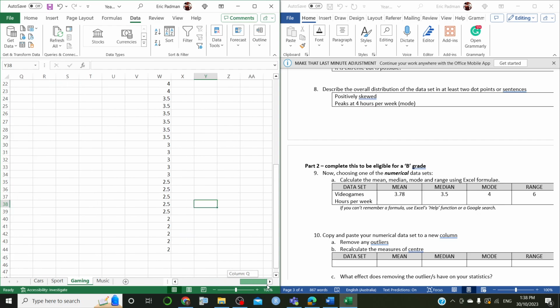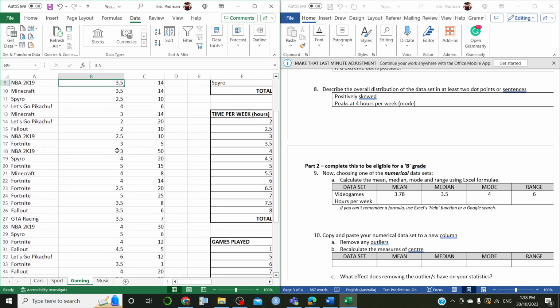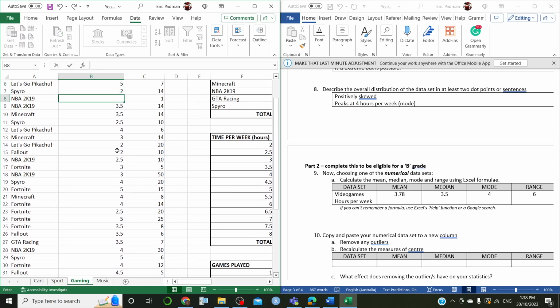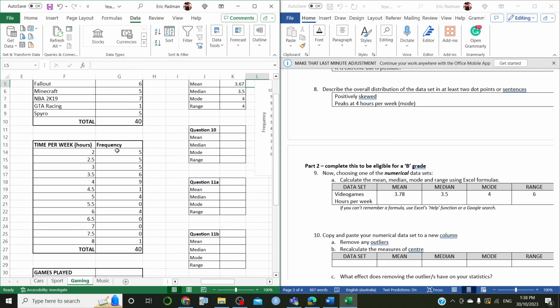and you can go and calculate them all again. Now, I'm going to cheat. Basically, I'm just going to go back over here. I'm going to find where the 8 is. Okay, and then I'm just going to go ping, get rid of it. Okay, it's gone. Now, that will go and update all of these. You see that? All the numbers have changed. Well, some of them have changed. The median didn't actually. Median is 3.5 still.